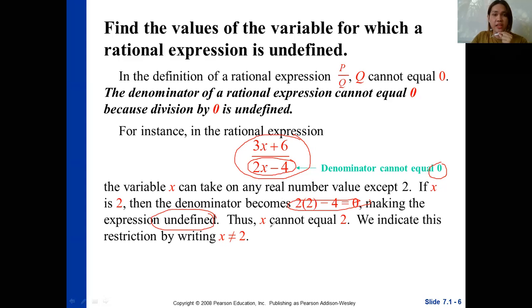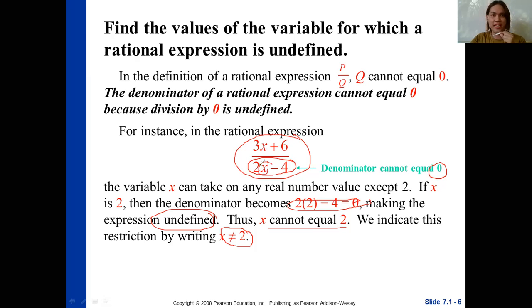Thus, x cannot equal 2. We indicate this restriction with the mathematical symbol, x is not equal to 2. In short, you can replace x in the denominator with any value except 2.